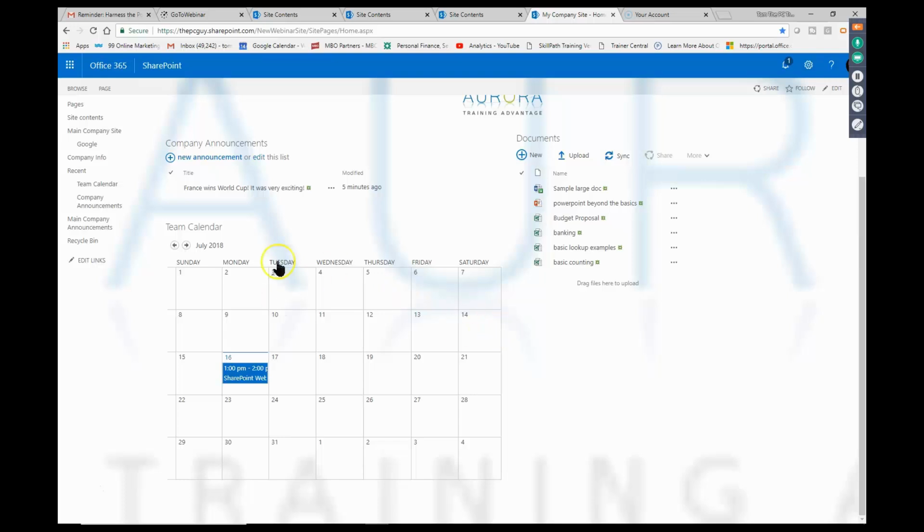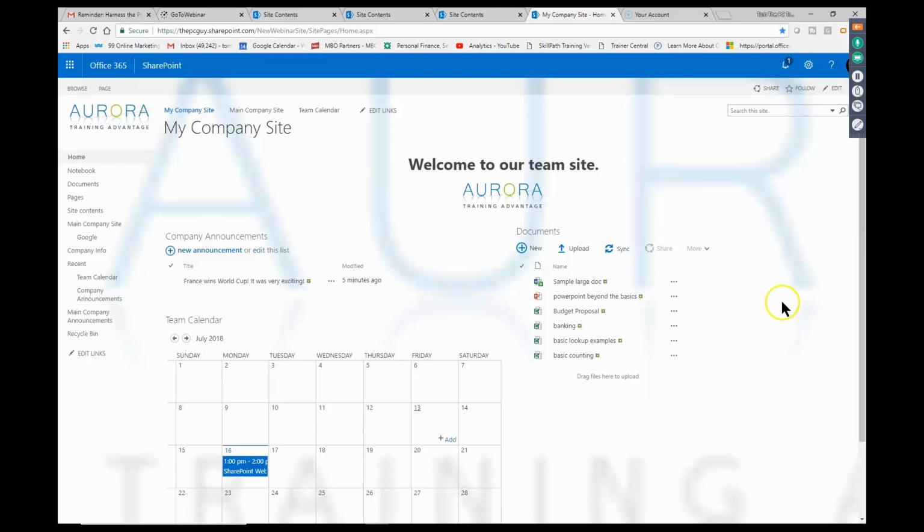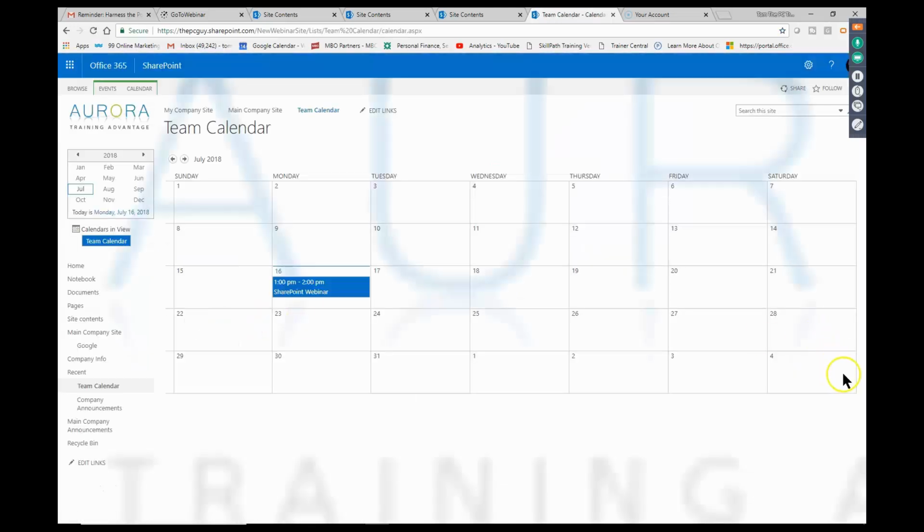Now, let's say I want this calendar to also show up in Outlook. Watch how we can integrate SharePoint with Outlook. This is going to be really great. I'm going to pick on the words team calendar right there, and that'll open up the calendar in a full screen view.